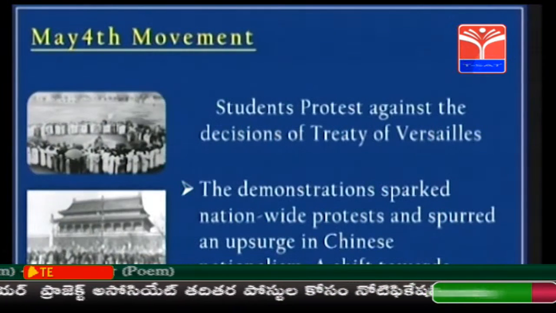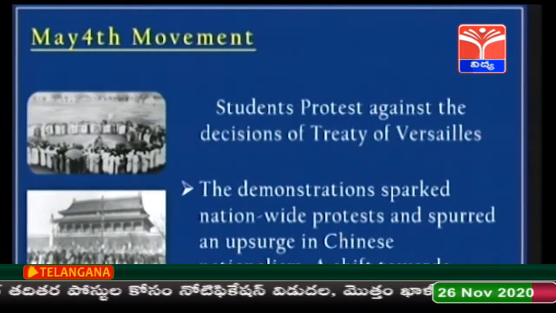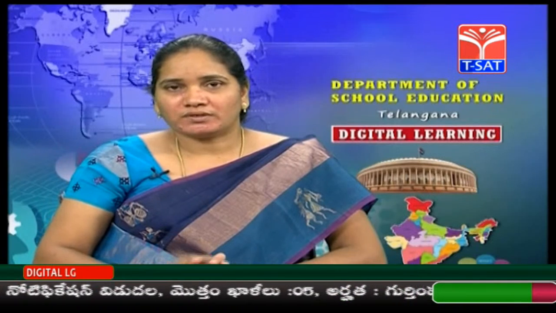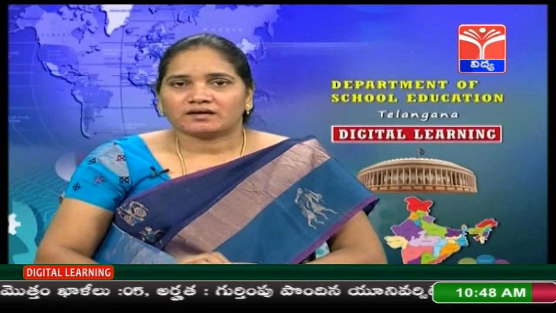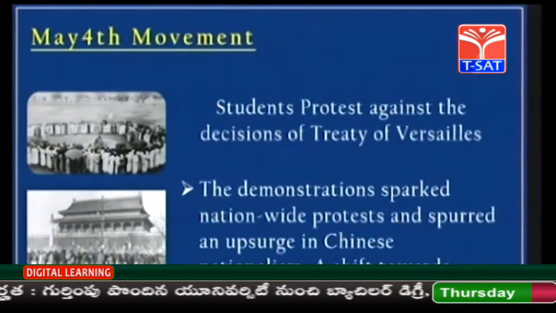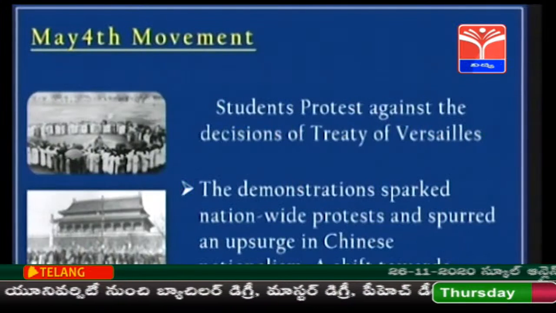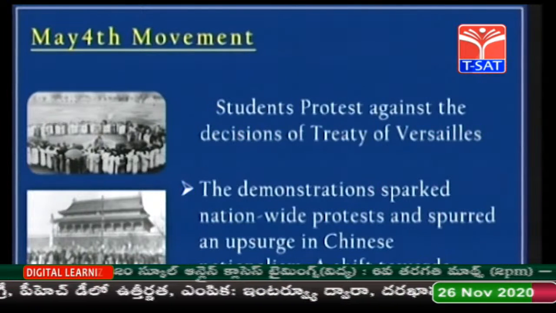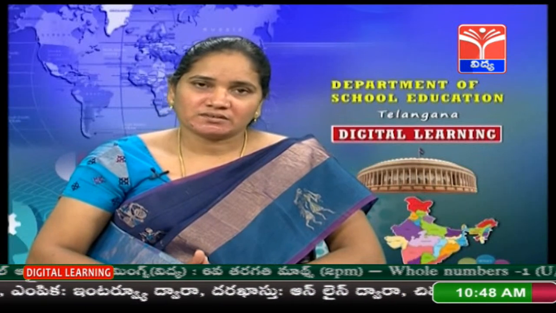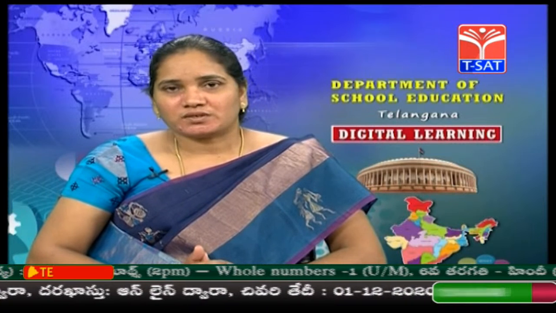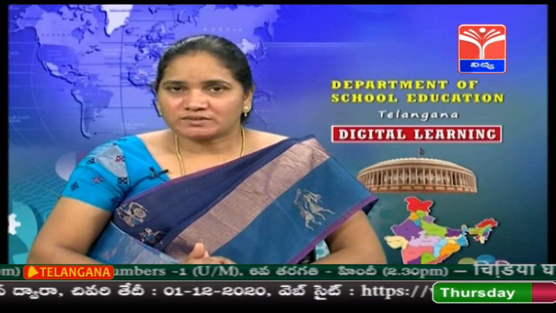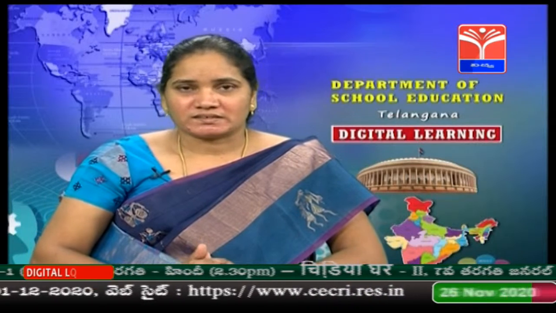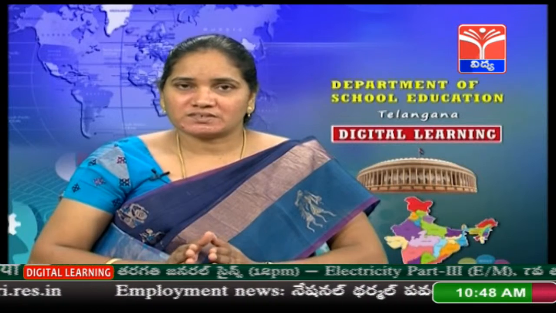May 4th Movement. In the Chinese Revolution, this is the most important incident. Students protested against the decisions of the Treaty of Versailles. Children, do you remember in the previous chapter when the First World War ended, it ended with the Treaty of Versailles. So the victorious countries imposed penalties on the defeated countries.